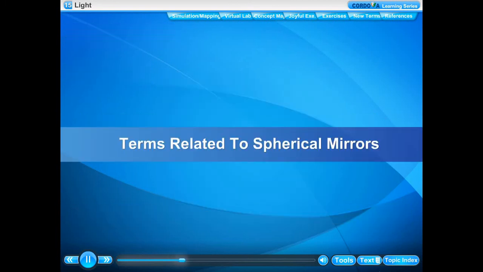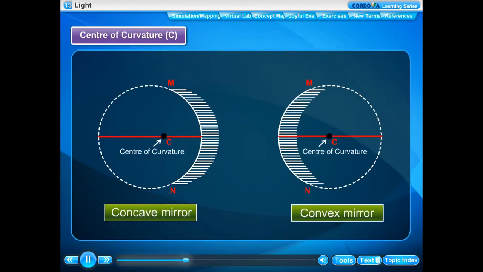Terms related to spherical mirrors. Center of curvature, C. The center of the sphere of which the spherical mirror is a part is called the center of curvature of the spherical mirror. C is the center of curvature. Pole, P. The center of the reflecting surface of a spherical mirror is called its pole.